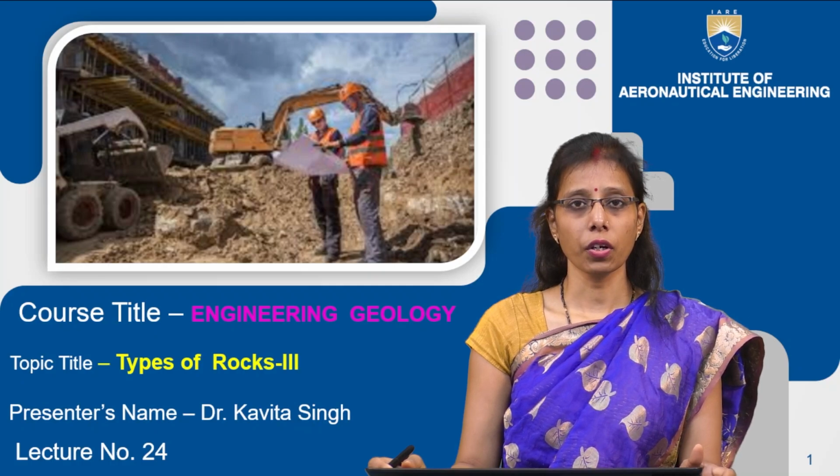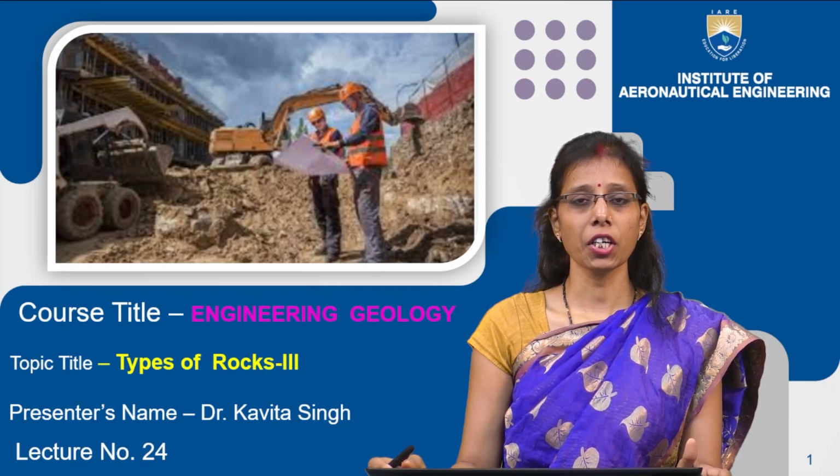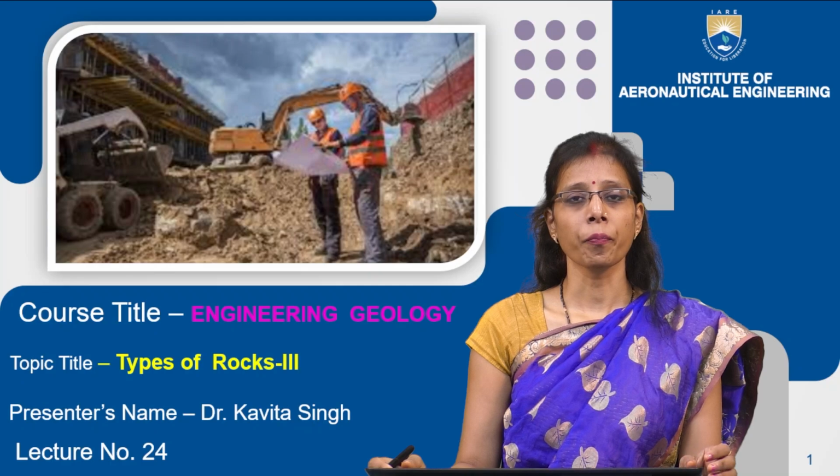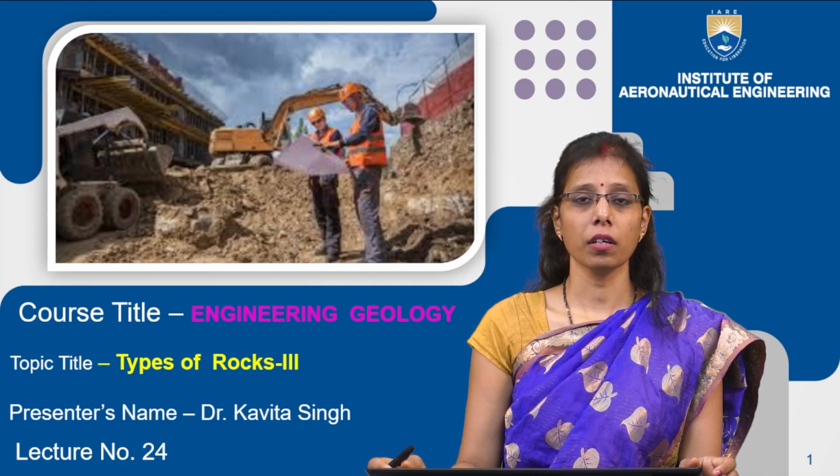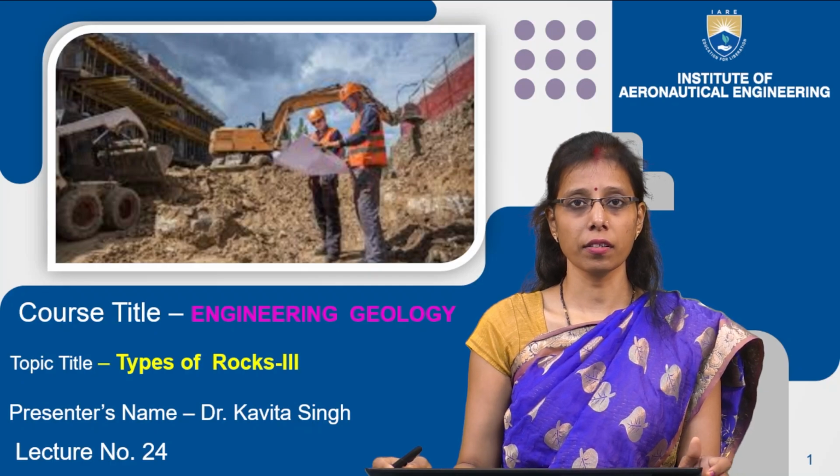So what is a metamorphic rock? Let us understand the applications in the various fields, what the mineral composition of a metamorphic rock is, how it is formed, its classification based on texture and origin, and what the main types of rocks are.